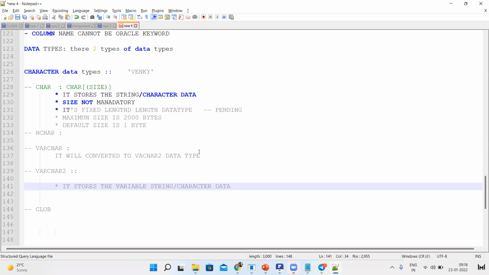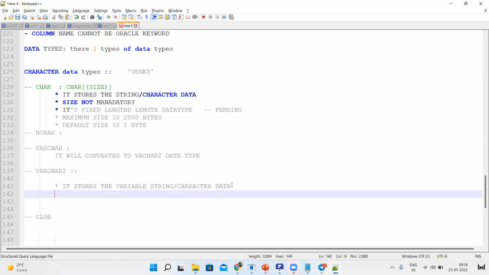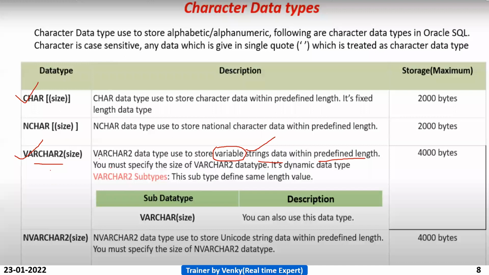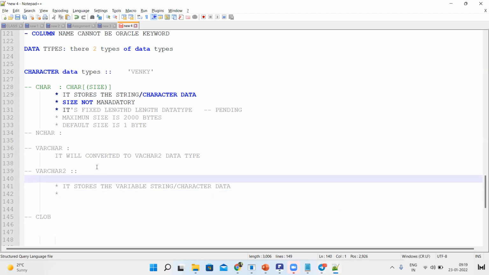Variable string or character data. Okay. What is that variable? I will let you know. Next, maximum size is mandatory, guys, for this. Size is mandatory. Here you can see size is mandatory. So size is mandatory. The syntax for this,